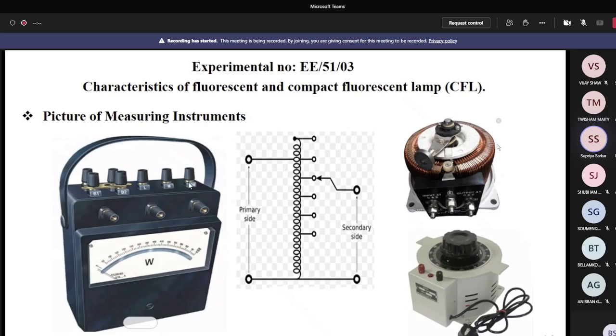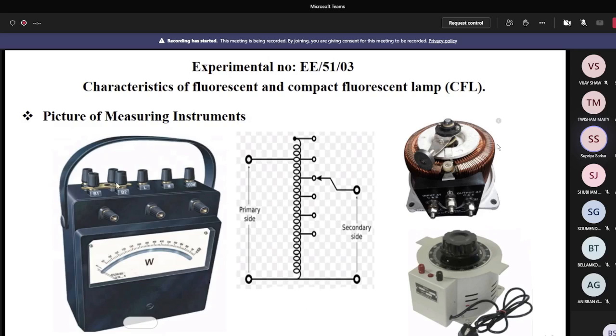Now you connect within COM and 150. The multiplying factor is 2, so here you get 20 watt. The actual reading is 20 into 2, equal to 40. Now you connect COM and 300. Here the multiplying factor is 4, and you get 10 watt. So 10 into 4 is 40 watt. Whatever connection is made, the actual reading of the wattmeter is the same in every case. Is it okay to everybody or not?